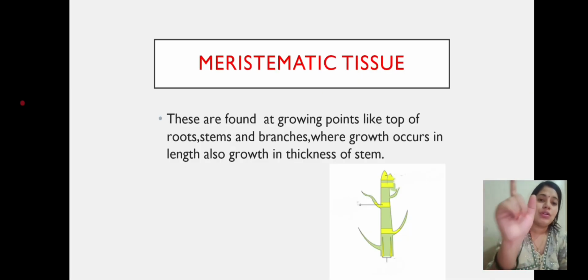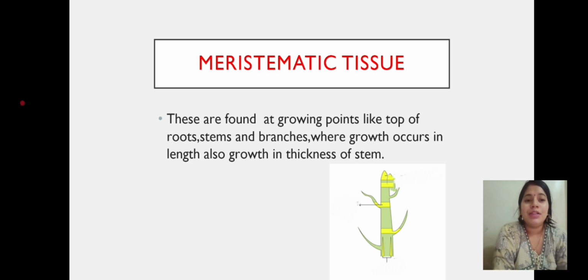Meristematic tissue, what is meristematic tissue? Anyone tell me? Okay, so I will explain meristematic tissue. These are found at the growing points like tops of roots, stems, and branches, where growth occurs in length.